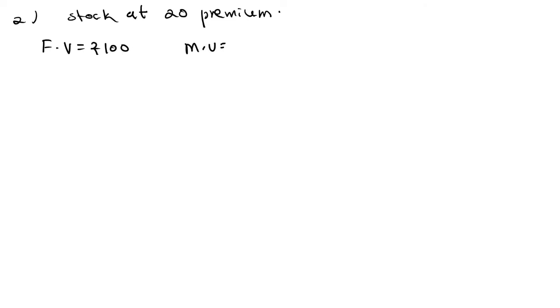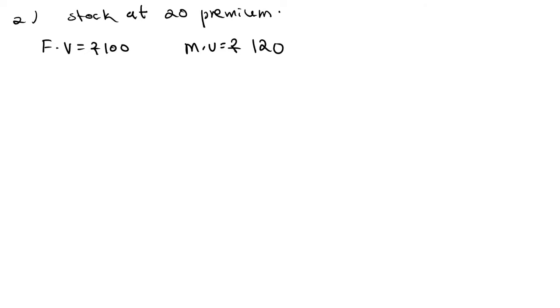Market value, we know, right? Premium means face value is less than the market value, or market value is greater than the face value. So it is equal to rupees 120. 20 premium means 20 more than the face value. So market value is equal to 120 rupees.